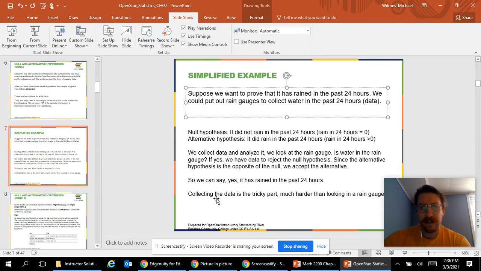So the hard part here is collecting the data and then analyzing it. And that's what we're going to be looking at later on. But with this kind of logic, you just want to notice that these are opposites of each other. And then we're using that process of accepting or rejecting the null hypothesis.